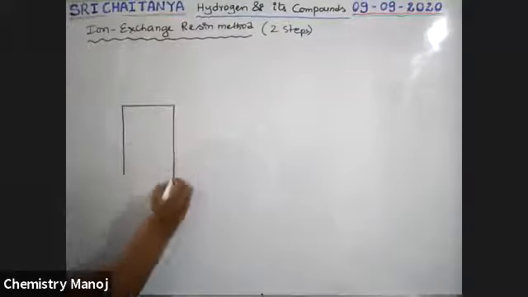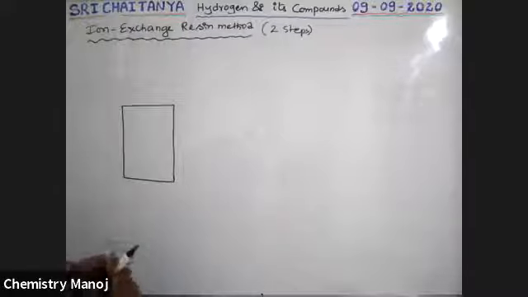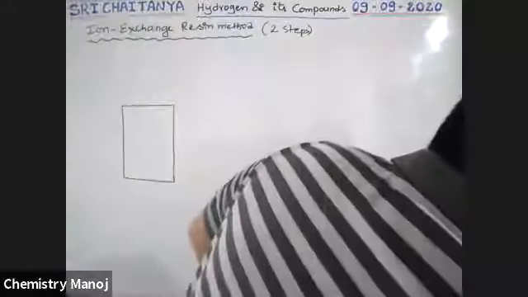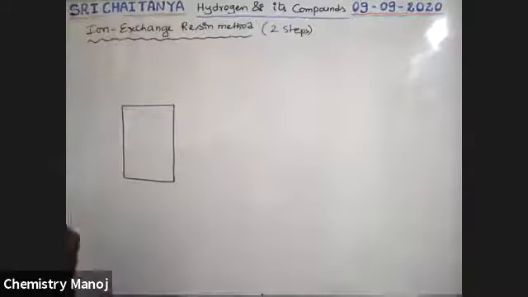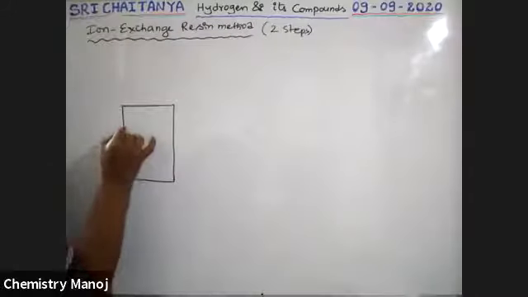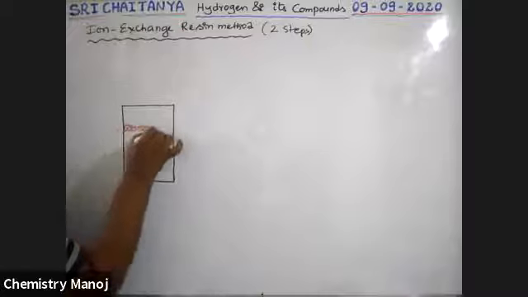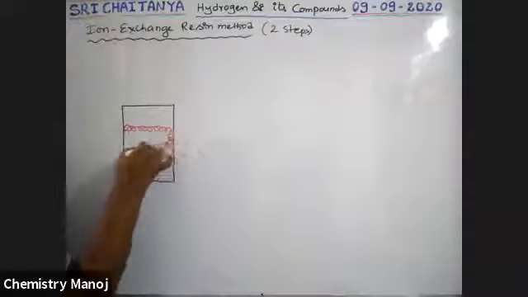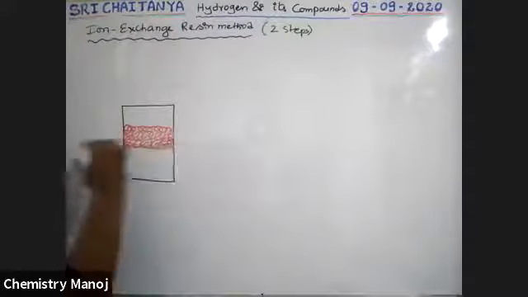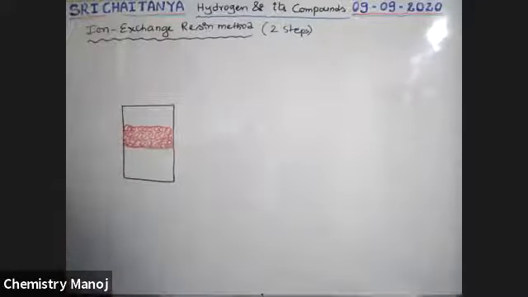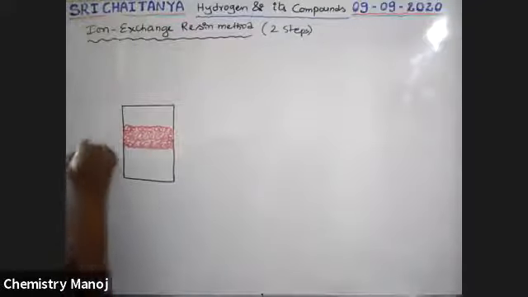This is the cylindrical vessel. At the middle, here I am placing acidic resin, boys. This is acidic resin.